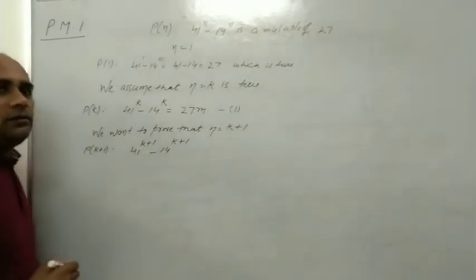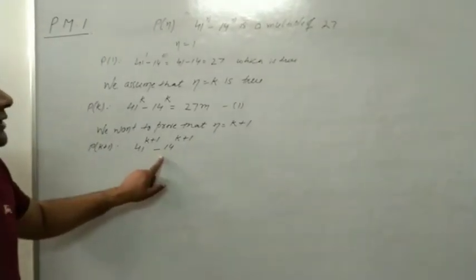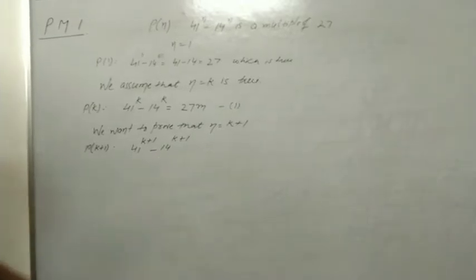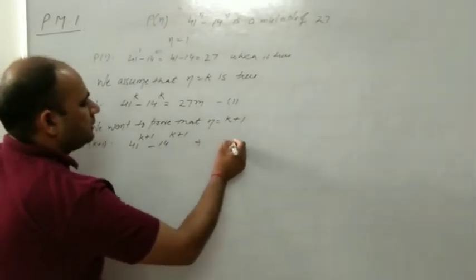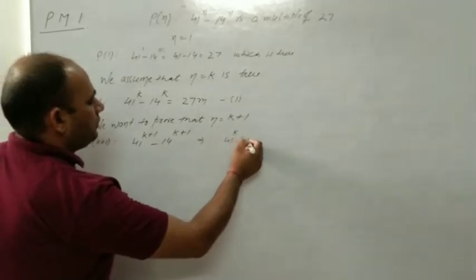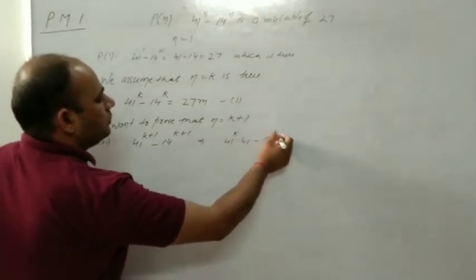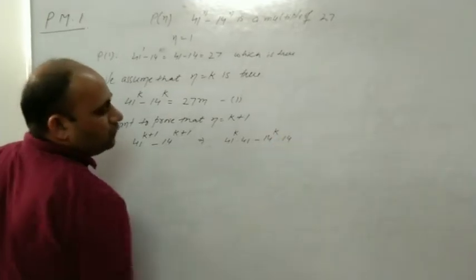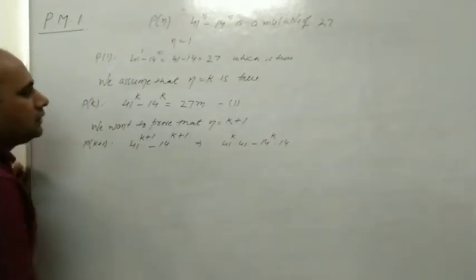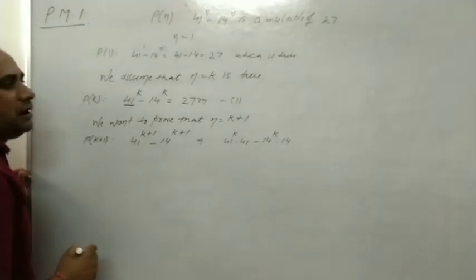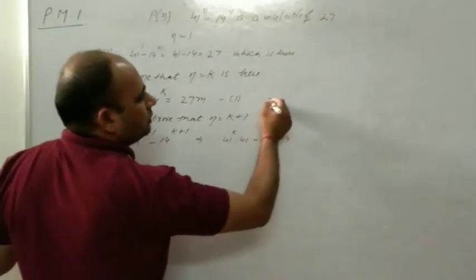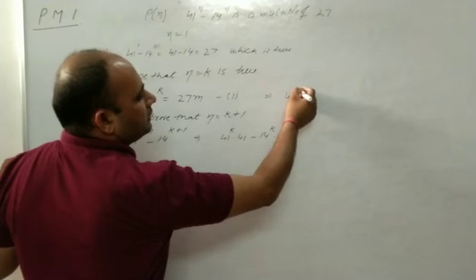We want to prove that this part is also a multiple of 27, so we can break it as 41 raised to power k into 41, minus 14 raised to power k into 14.